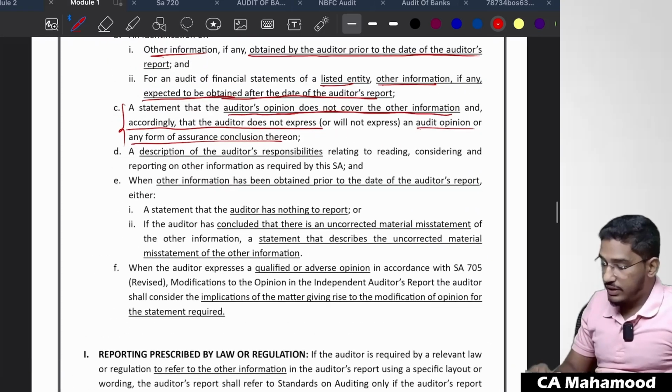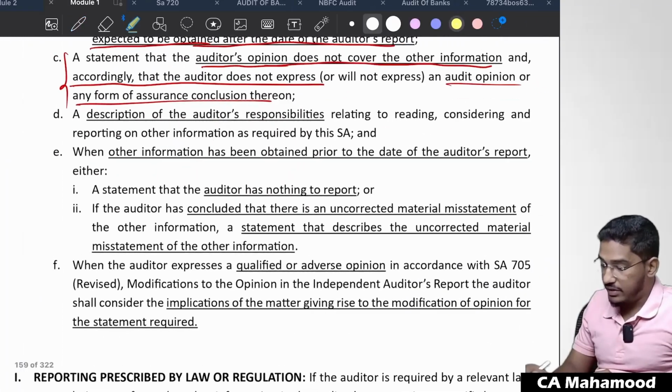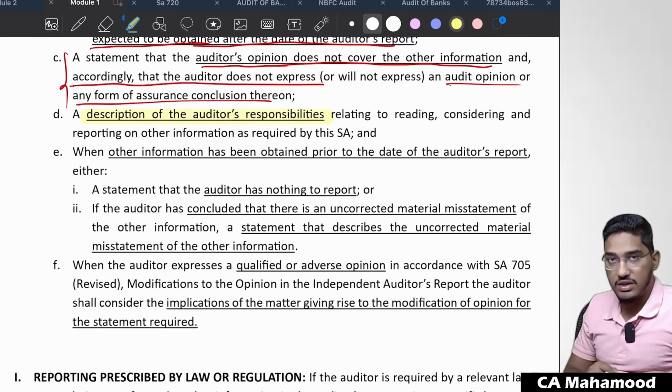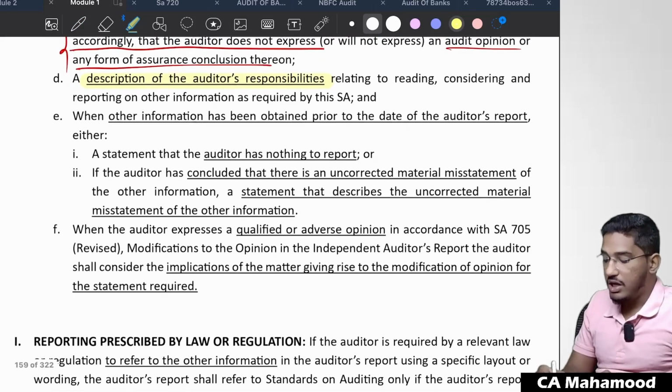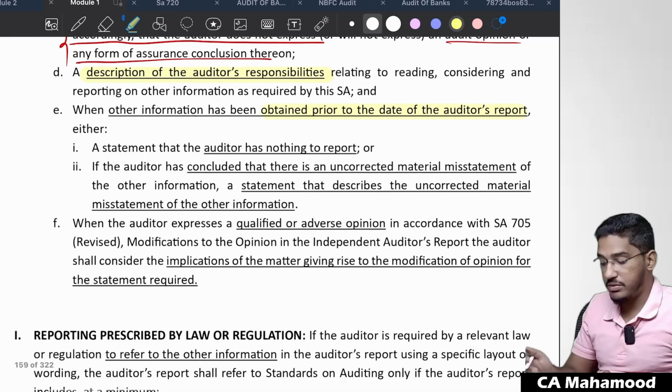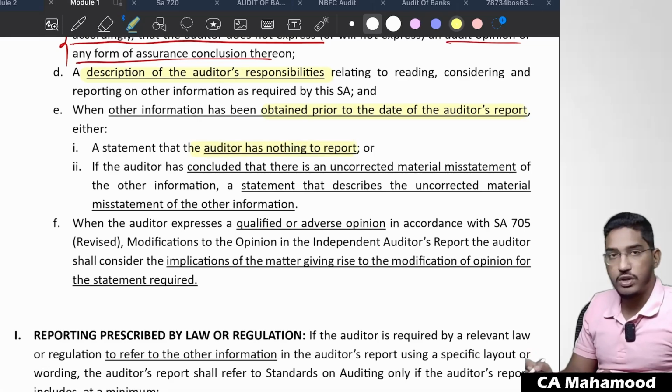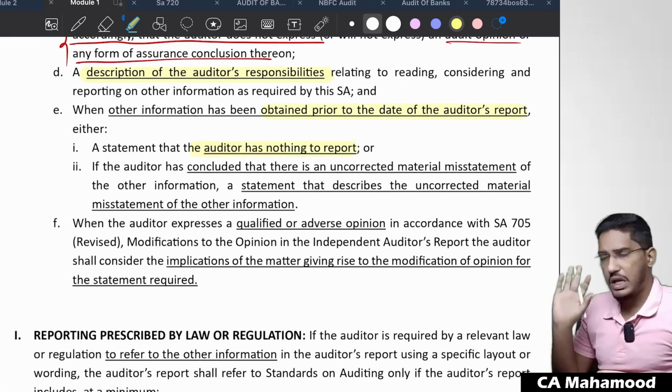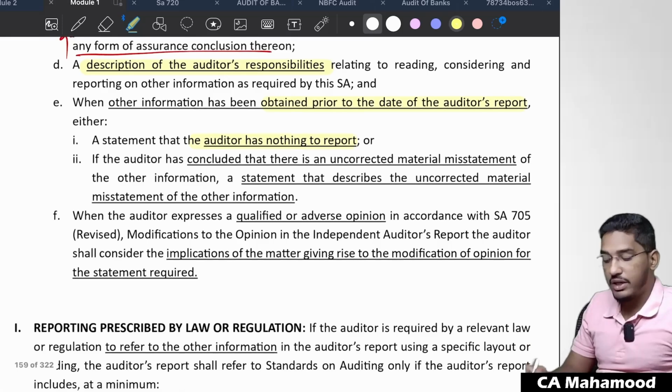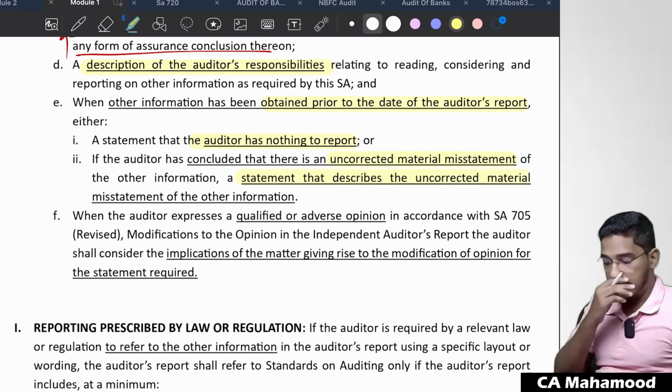Next, a description of the auditor's responsibilities relating to reading, and you have to add one line that you are responsible only for reading and considering the other information. That line also will be there in that respective paragraph. Next one. When other information has been obtained prior to the date of auditor's report, a statement that there is nothing to report. If you did not find anything wrong, you will say there is nothing to report. If the auditor has concluded there is an uncorrected material misstatement of the other information, then he will describe that misstatement on the other information.